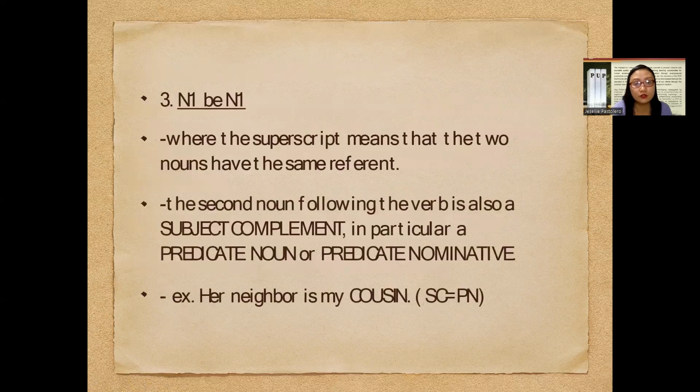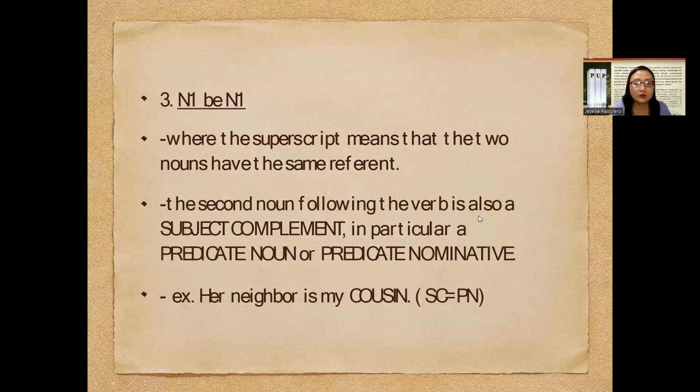Okay. The third one is N sub 1 plus B plus N sub 1. So here comes now the superscript. But let's call it N sub 1, plus be verb and then another N sub 1, where the superscript means that the two nouns have the same referent. I wasn't able to put the number 1 into superscript mode, but it has to be written on the upper right hand of that capitalized letter N. So N sub 1. That is how it should be read.